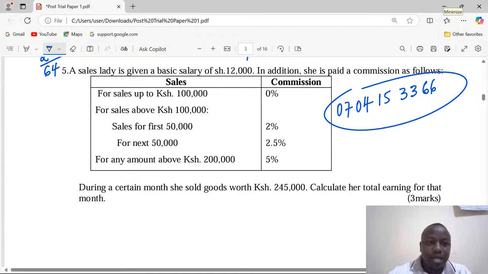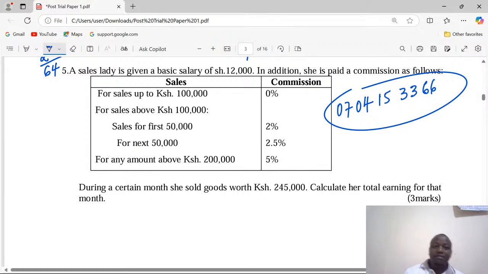Question number 5. A sales lady is given a basic salary of 12,000 Kenya shillings. In addition, she's paid commission as follows: up to 100,000, no commission, 0%.